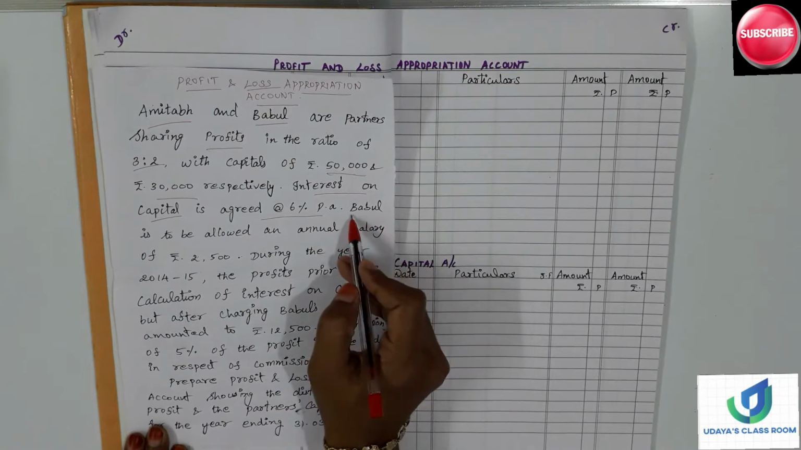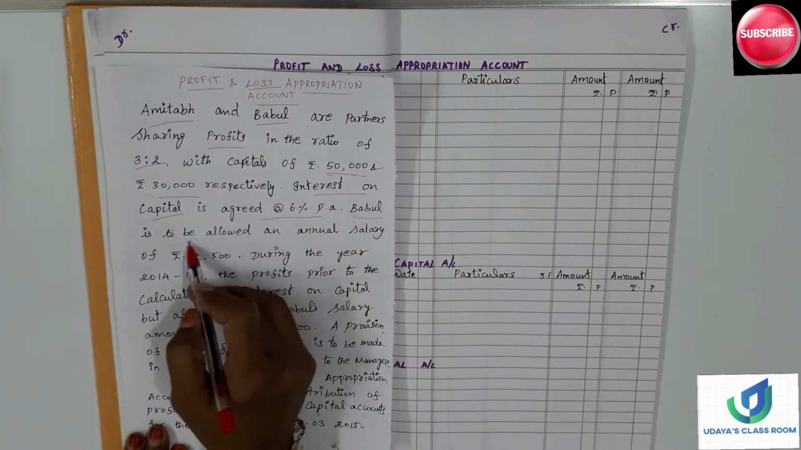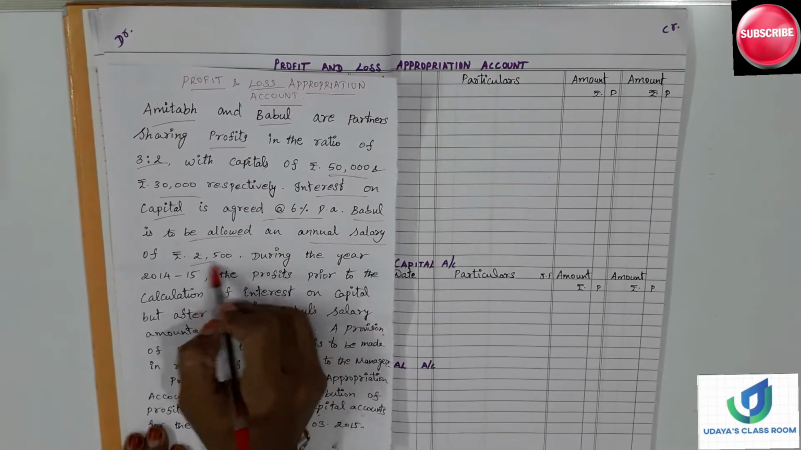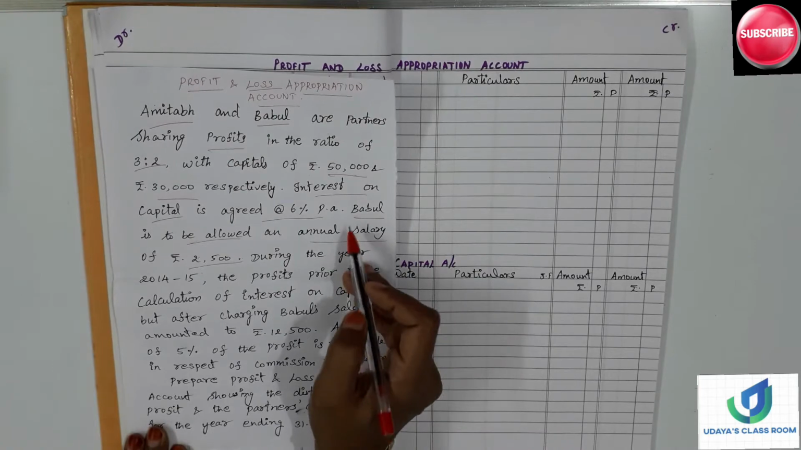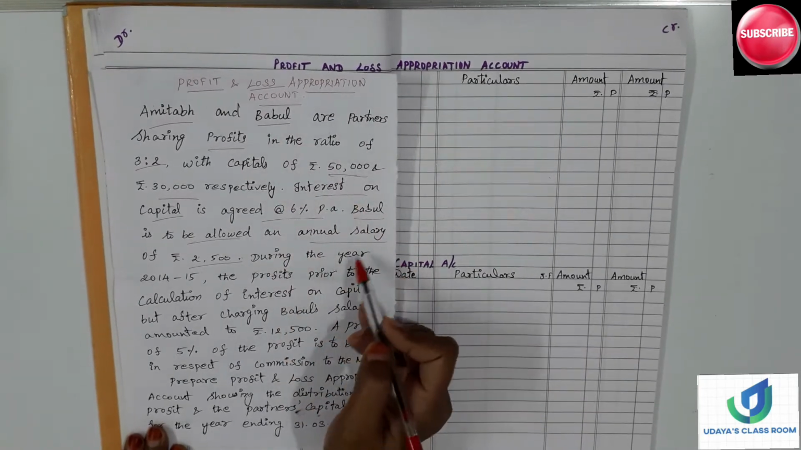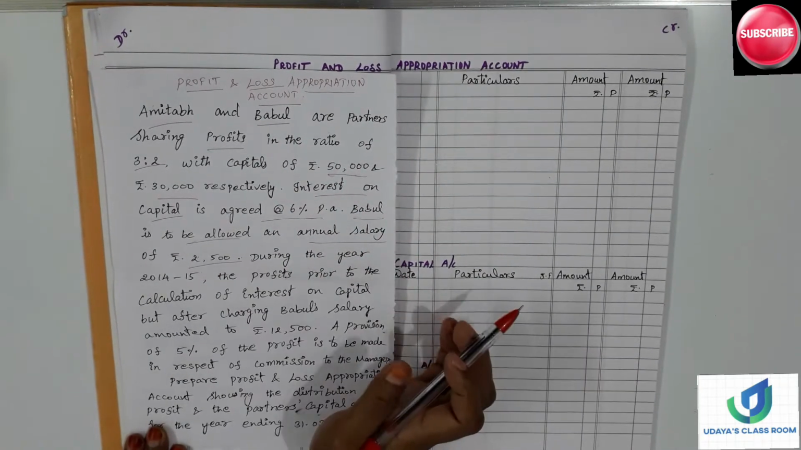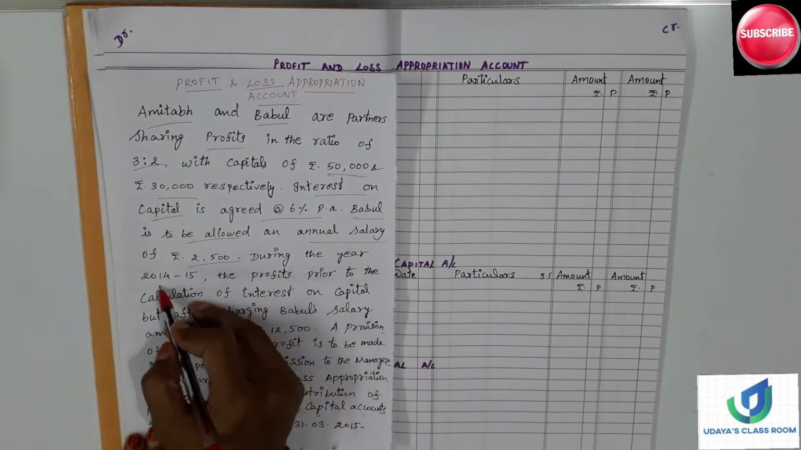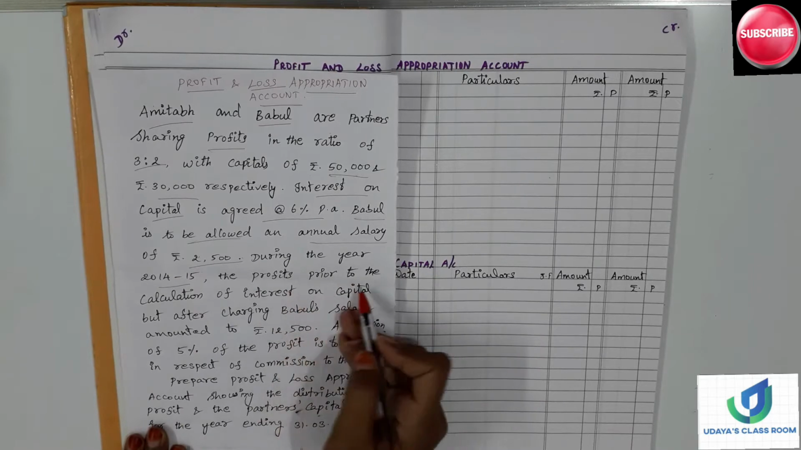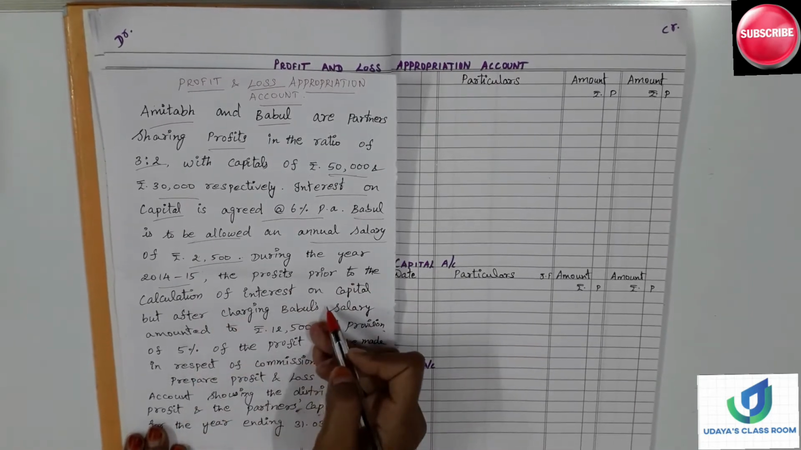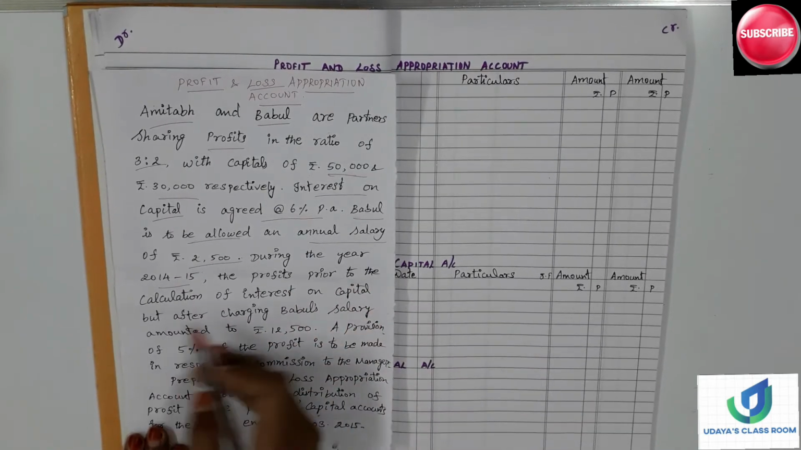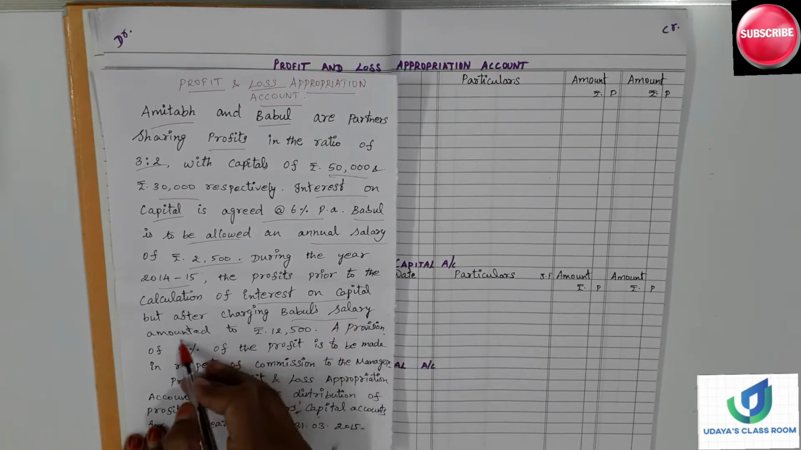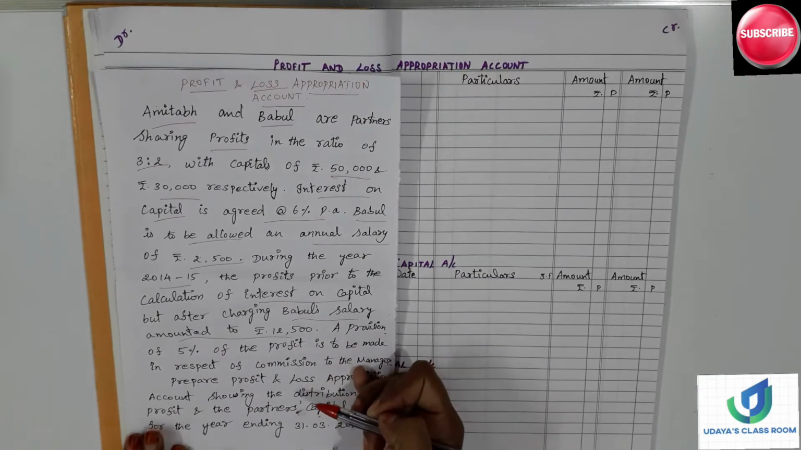Babul is to be allowed an annual salary of rupees 2,500. So Babul alone will receive a salary from the firm, 2,500. Then during the year 14-15, the profits prior to the calculation of interest on capital but after charging Babul's salary amounted to rupees 12,500.